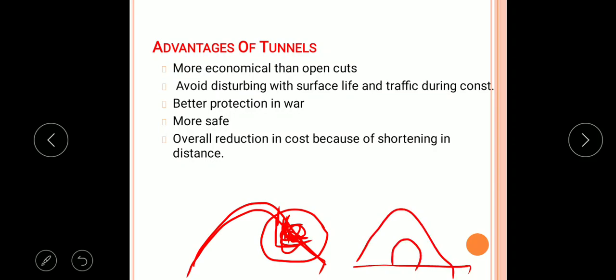The tunnels offer better protection in case of war. Tunnels are more safe as compared to open cut, and as we are cutting the mountain, there is overall reduction in cost because of shortening the length of the tunnel.